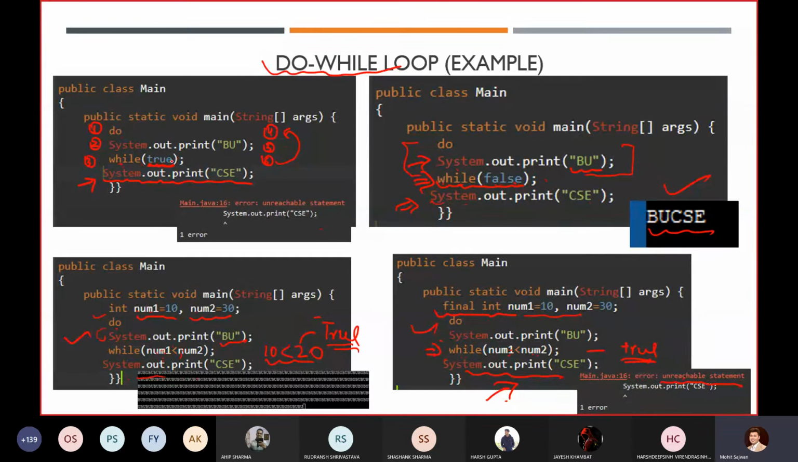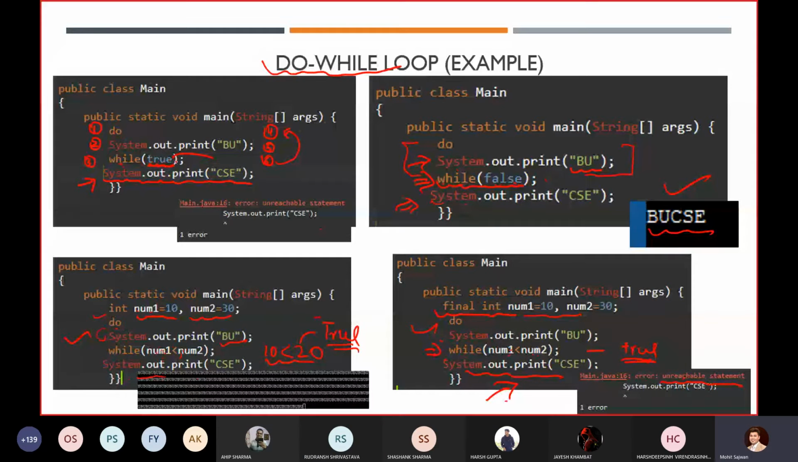Now, can I modify this value and make it false? Is it possible? Can I write code so that I can modify this value? No, sir. So it is not possible. You cannot modify it, because you haven't used any variable over there.